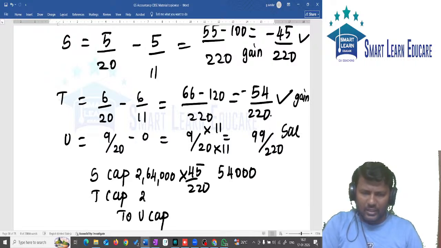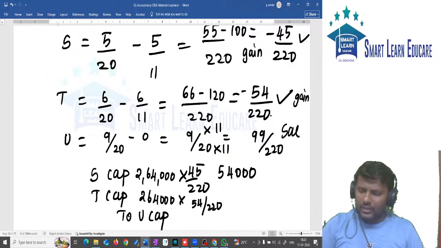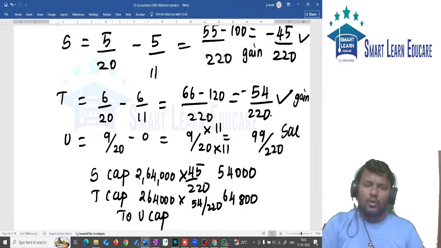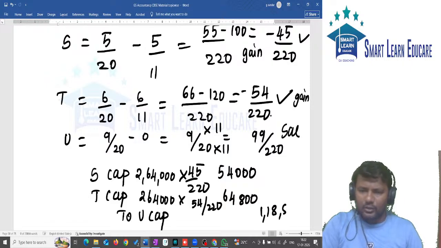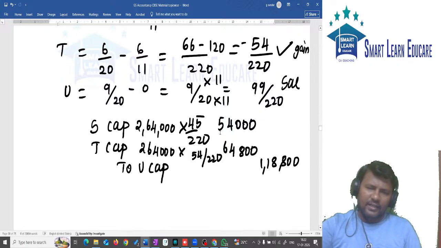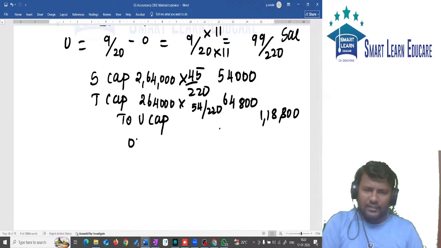Next partner, 2,64,000 into 54 by 220 will give you 64,800. To get the used capital, add both of them: 54,000 plus 64,800, you will be getting 1,18,800. Okay, or you can arrive at this same amount in another way.